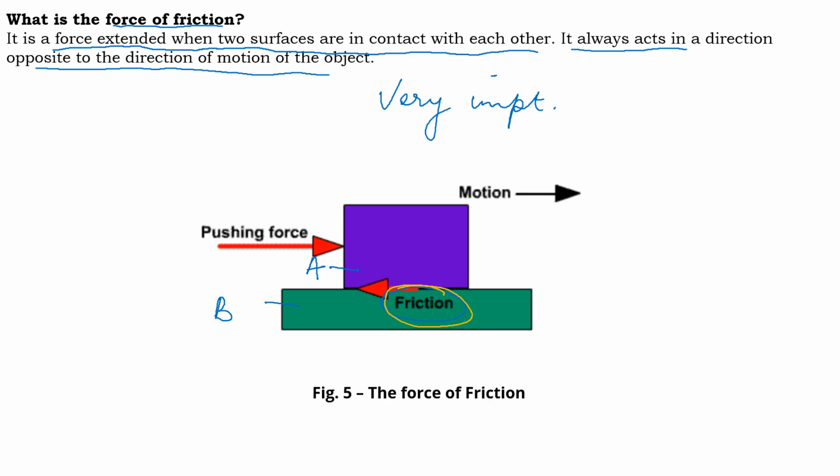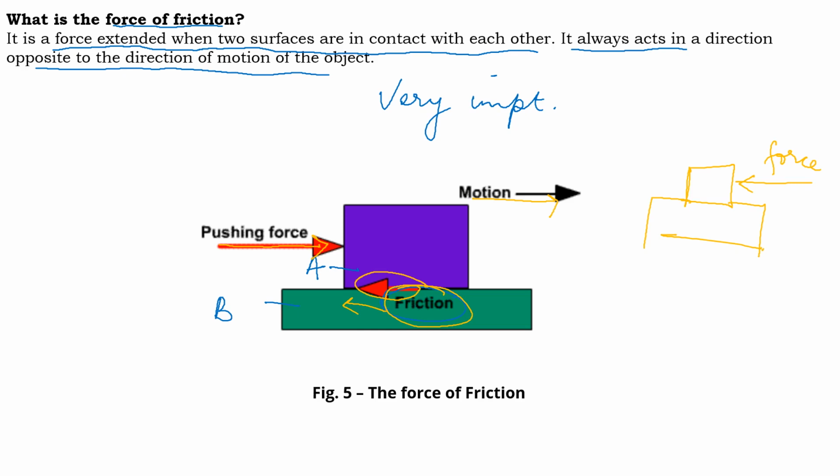Let us say the pushing force is applied in this direction. Can you see the arrow? Motion will happen in the same direction in which the force is applied, but frictional force will always act in the direction opposite to the force applied. Suppose this is another box. I am applying my force from this side and it is kept on a table.